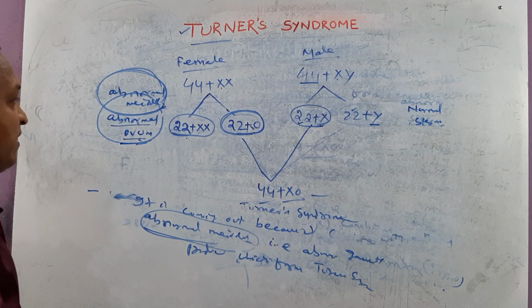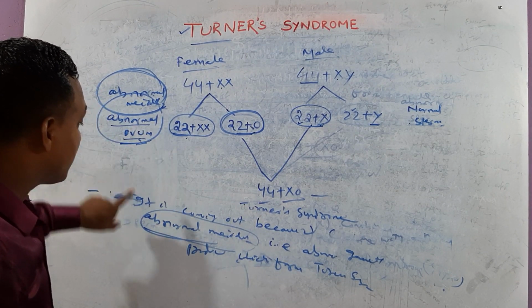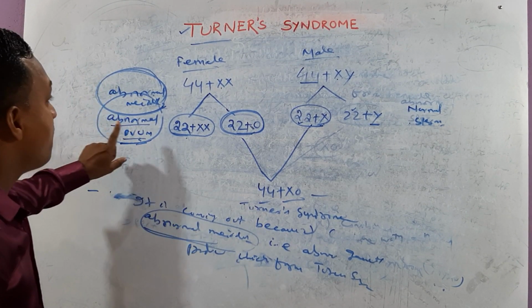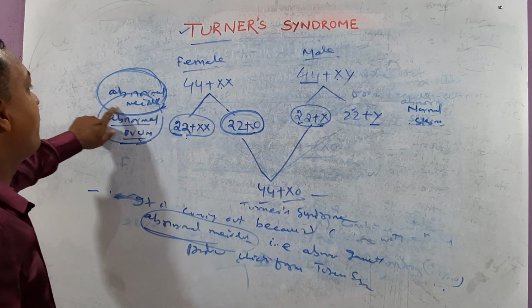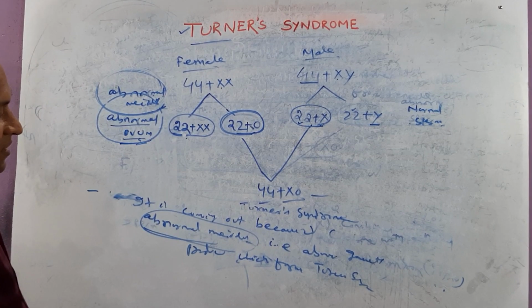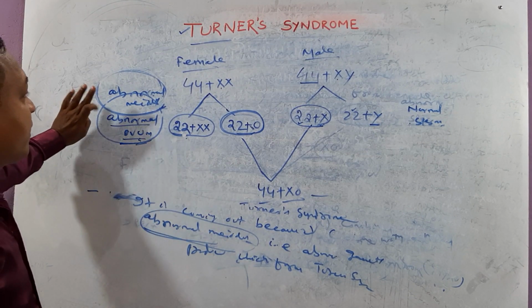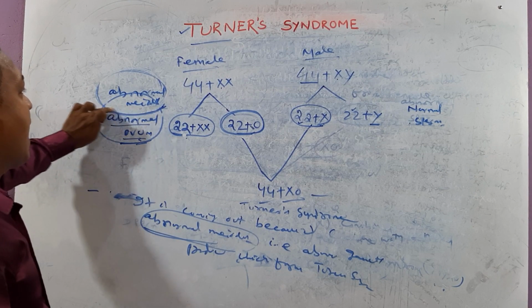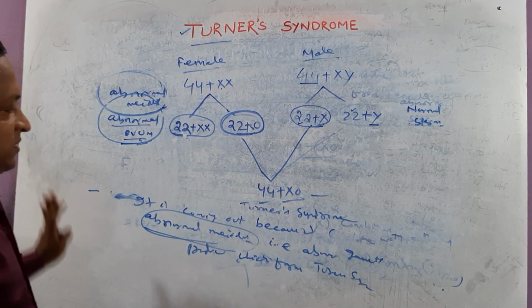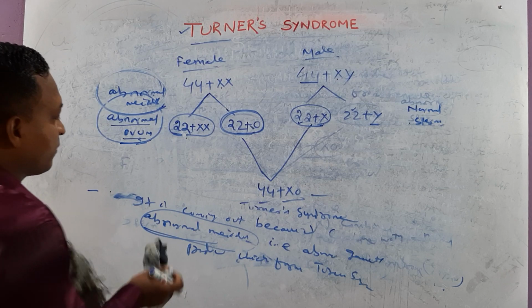If we simplify that, which one? It is due to production of abnormal gametes. It is due to production of which gametes? Abnormal gametes by abnormal meiosis. Clear? So another extra point. Try to guess what is due to abnormal gametes produced by abnormal meiosis. Clear? Try to guess what is the next one.